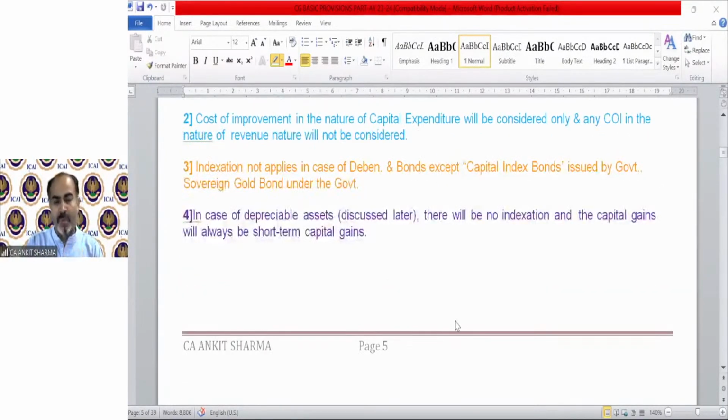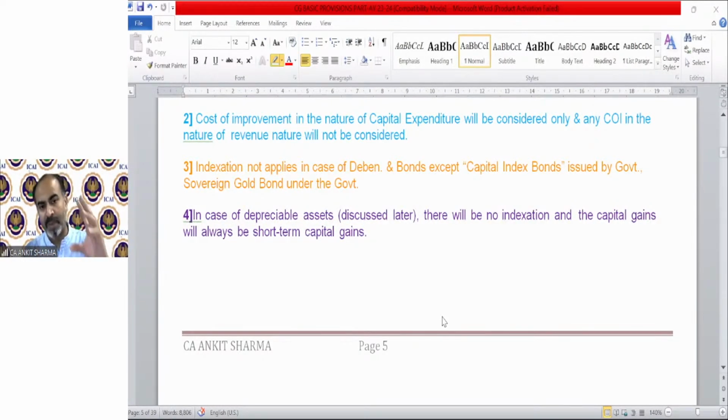Okay, so now I am going to take the queries. Then we will go for a break, and when we come back, we will discuss a short story if you would like to hear. And then a numerical example regarding this indexation concept, the cost of improvement concept.